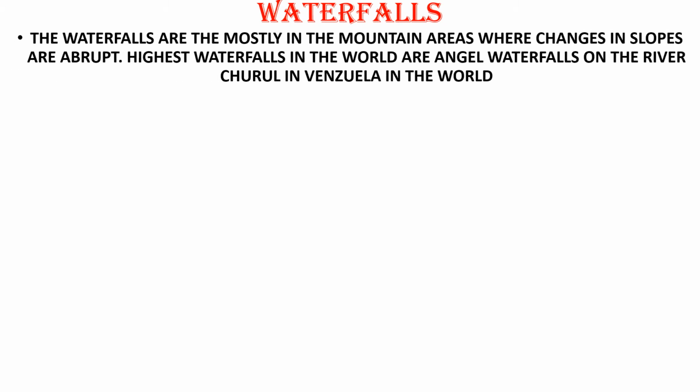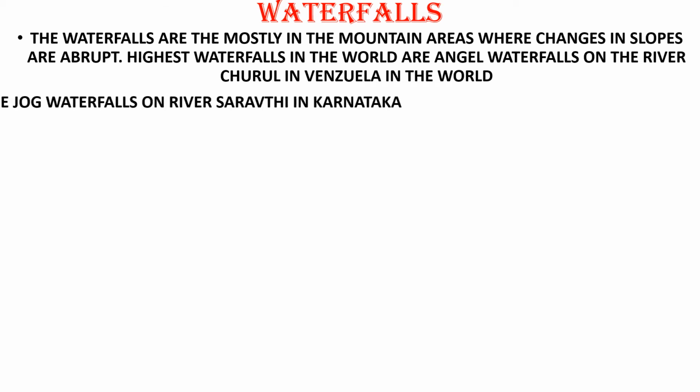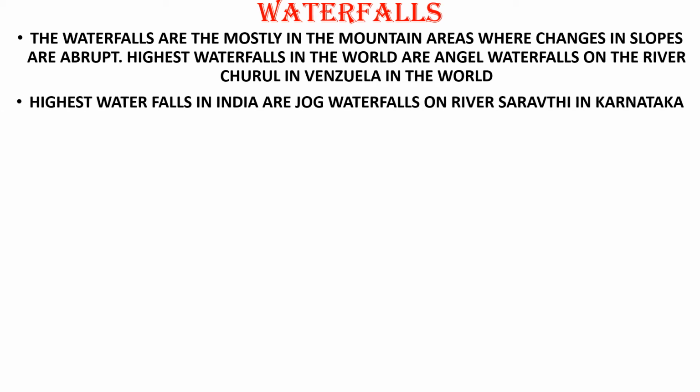And the next form are the waterfalls. Waterfalls also are because of the rivers. Now the waterfalls are the mostly in the mountainous areas where changes in slopes are abrupt. Highest waterfalls in the world are Angel waterfalls on the river of Churel in Venezuela in the world, and highest waterfalls in India are Jog waterfalls on river Saravati of Karnataka. And you know, Bahubali was shooted in this near this waterfalls only.